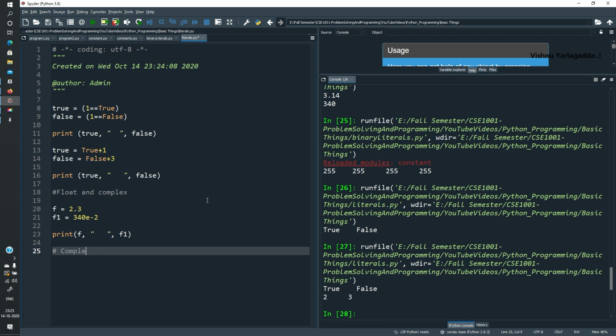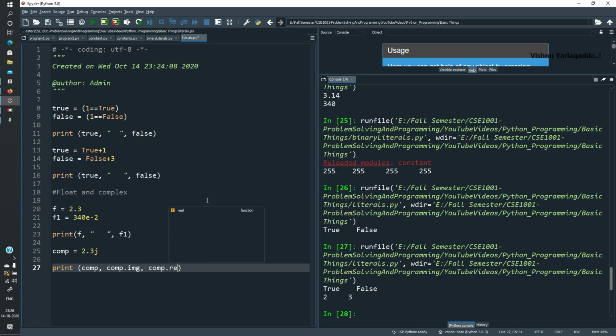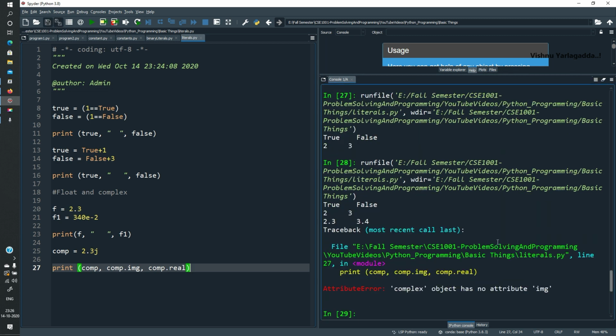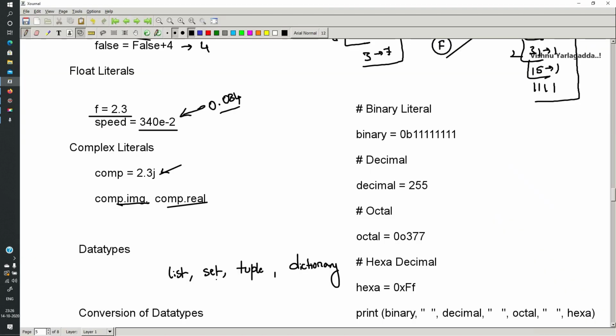Complex literal. Suppose comp equal to 2.3z, then I can print the imaginary and real parts: comp dot imag, comp dot real. Imaginary and real numbers. So you can see, complex has no object img.